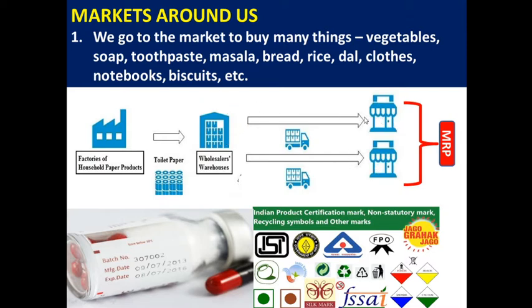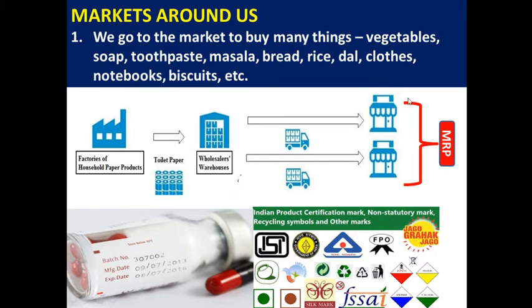Retailers will buy tissue paper from the wholesaler based on their demand. All these retailers are called shops. Retailers are the shops where we buy goods. So this is the diagram that shows how we get all the things in our day-to-day life.